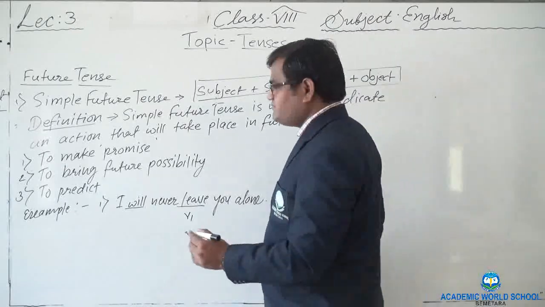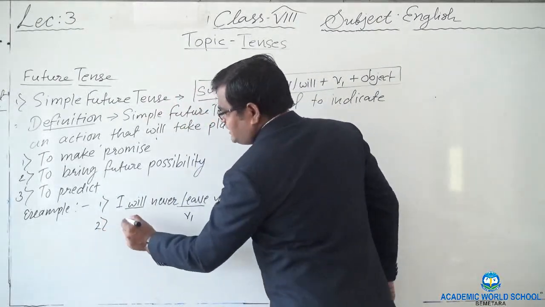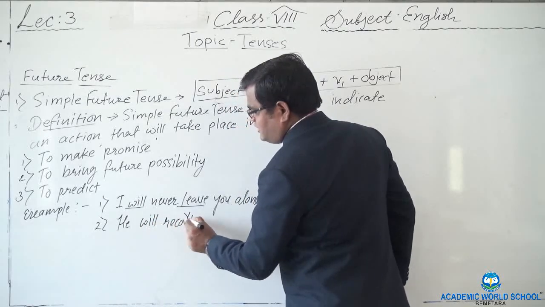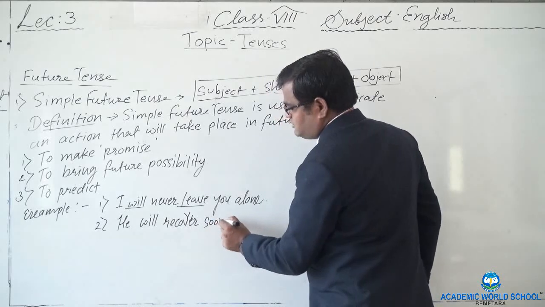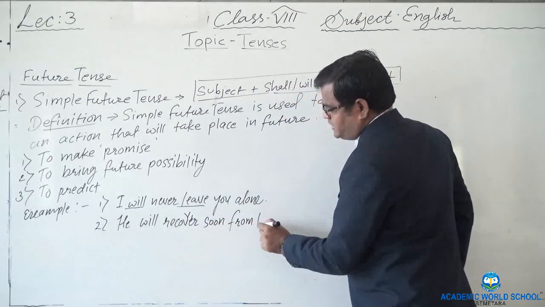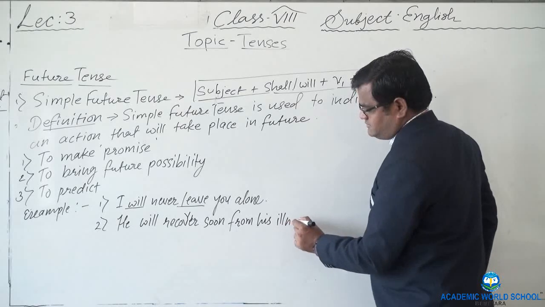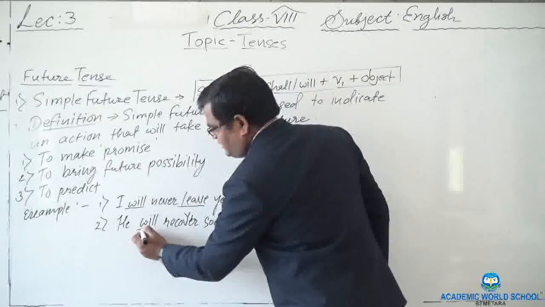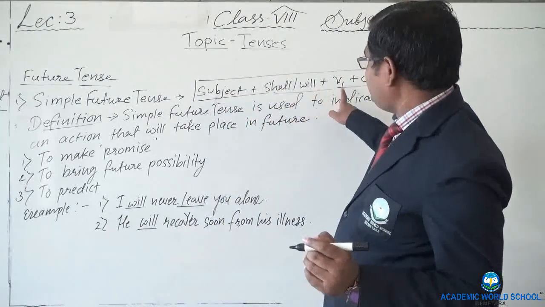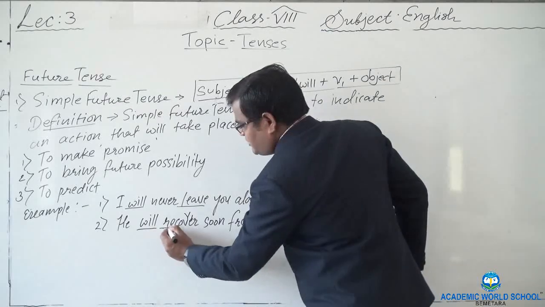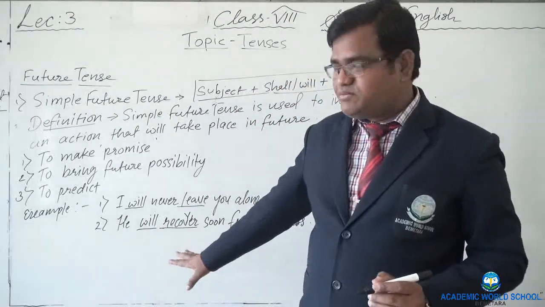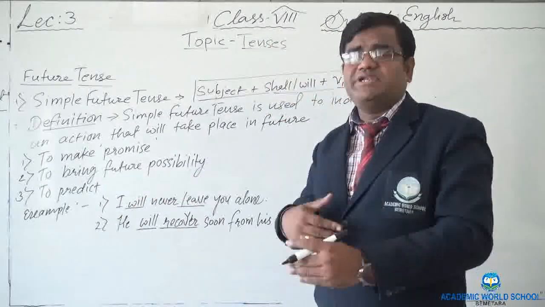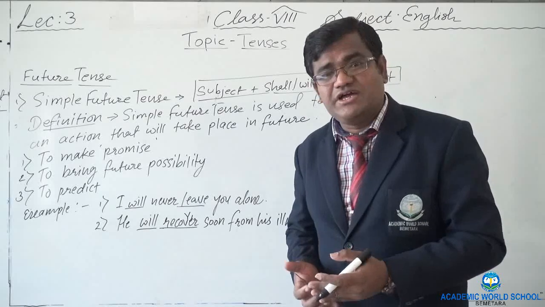Now future possibility. Let's see one example. He will recover soon from his illness. Again we have used will. Then first form we need of the verb. Here the first form is recover. Right? First form of the verb. So it is a kind of prediction also. Instead we can say possibility. There are more chances of recovery.